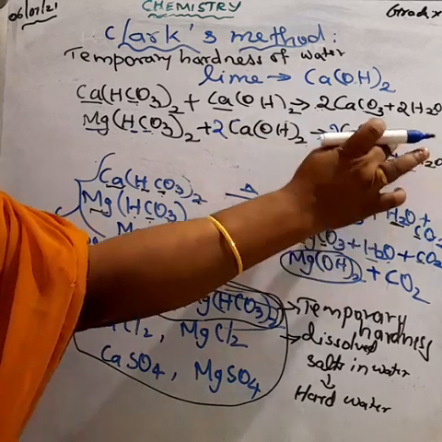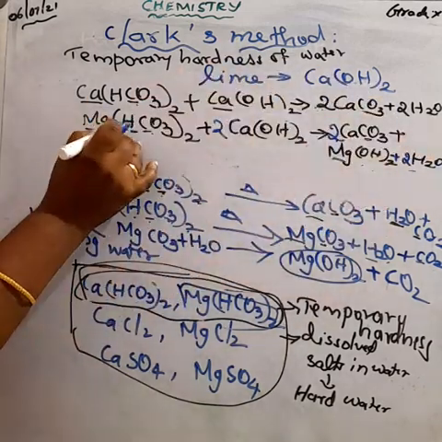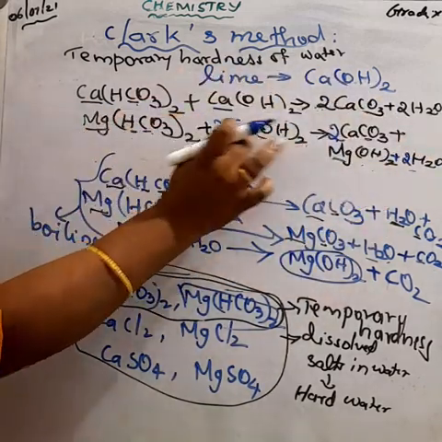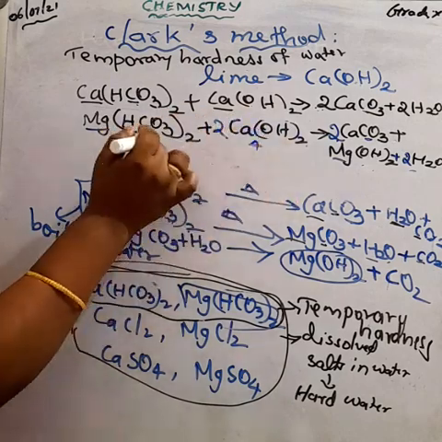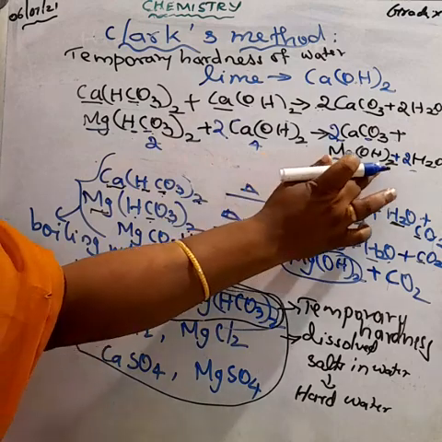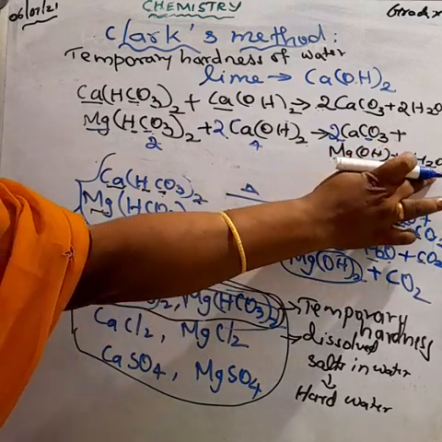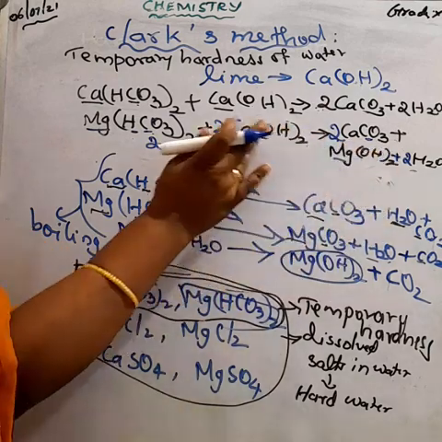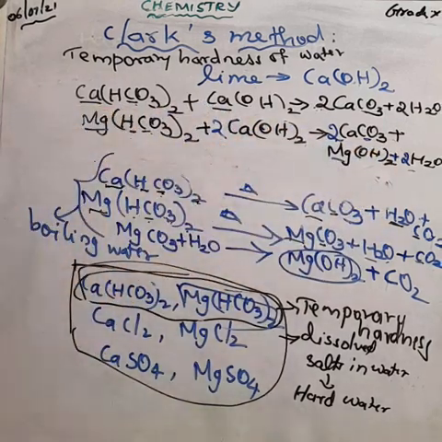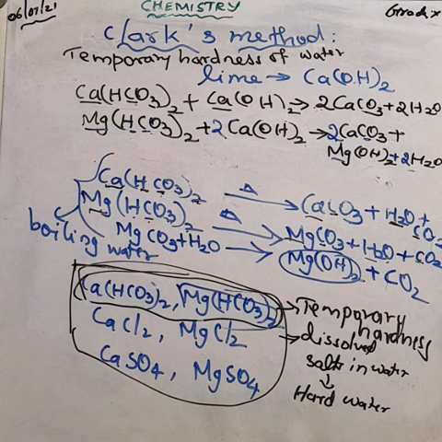Hydrogen atoms: here 2 hydrogen, 2 twos are 4, 4 plus 2, 6 hydrogen atoms. Here 2 twos are 4, 4 plus 2, 6 hydrogen atoms. Now the equation is balanced. Understood? These are about Clark's method, to remove the temporary hardness of the water.